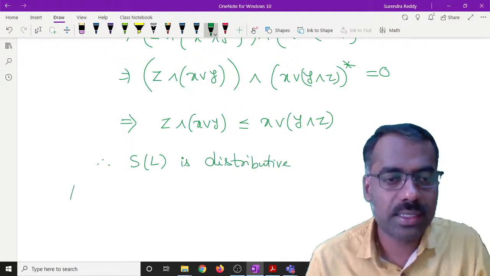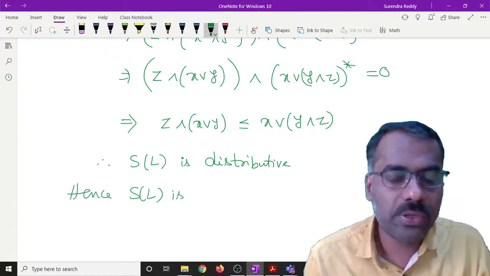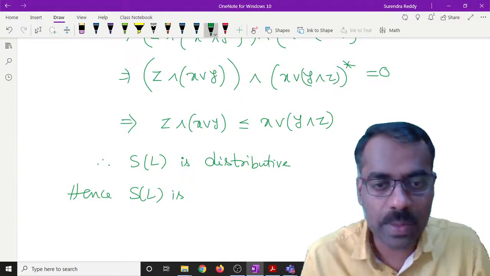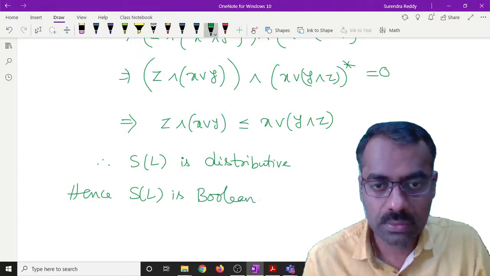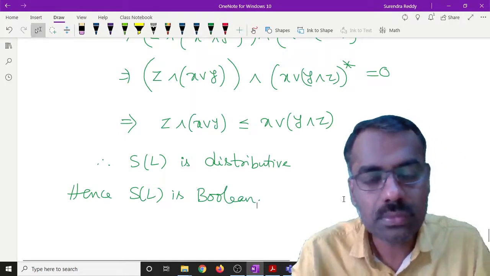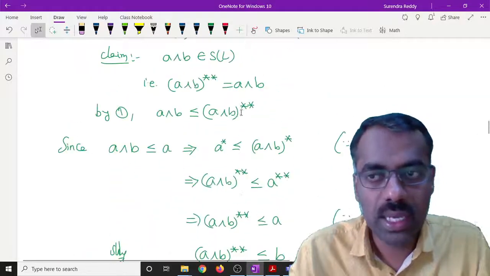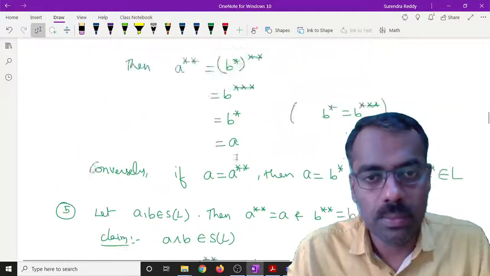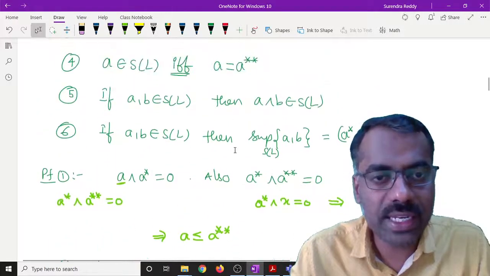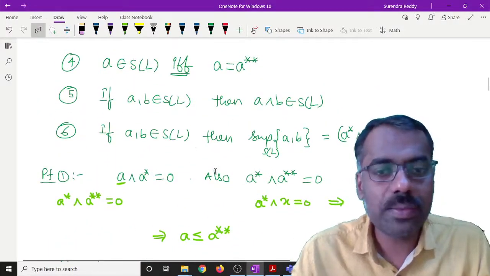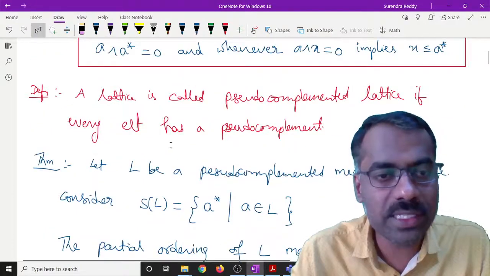And hence S of L, we have proved it is distributive as well as complemented, so it is Boolean. Is this clear? Okay. So when you start with L, a pseudo complemented meet lattice, then we are getting S of L, which is a Boolean lattice. Are you following? Any problem in this one?